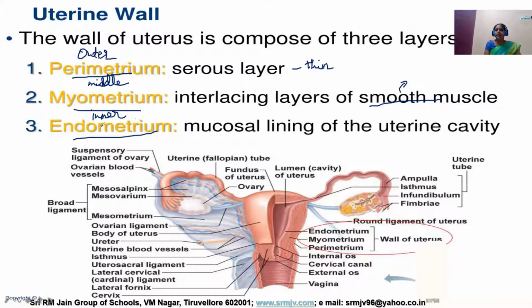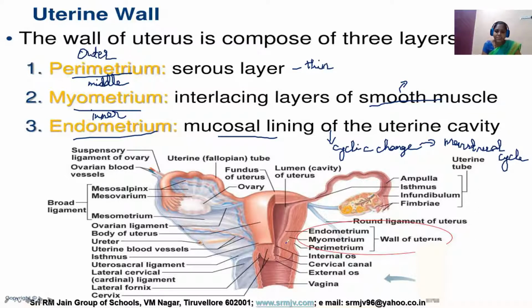And the inner layer is called endometrium, which is very important. This is a mucosal lining enriched with blood capillaries, and this mucosal lining undergoes cyclic changes every month once after puberty. These cyclic changes are called the menstrual cycle.